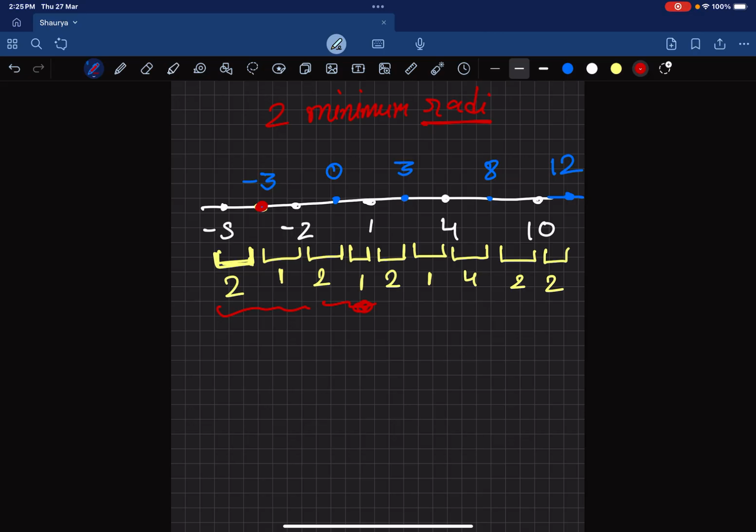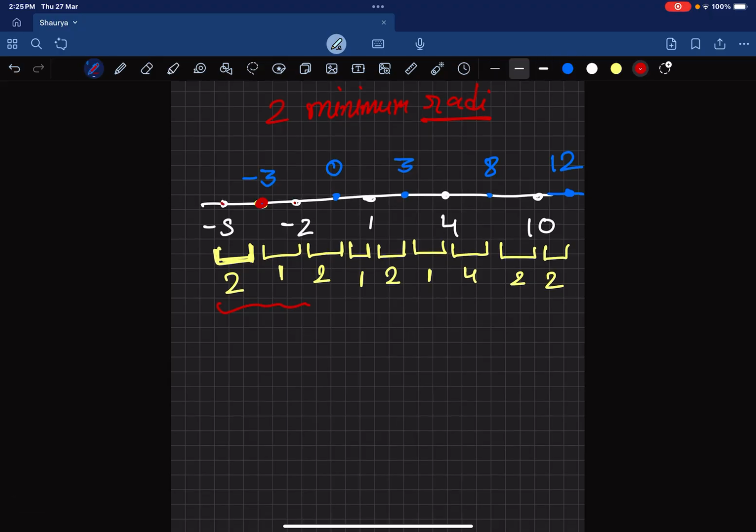From this trash can, this will be covered and this will be covered. Wait, let me just mark it. From this trash can, these two are already covered. This one and this one are already covered from this trash can. From this trash can, these two are covered again, this one is covered again, and this one is also now covered.